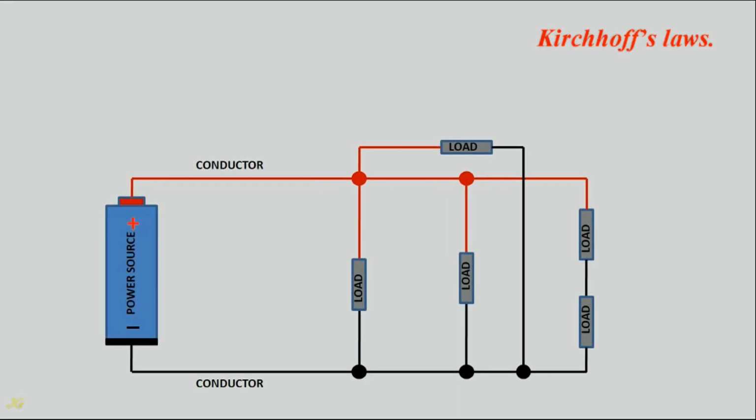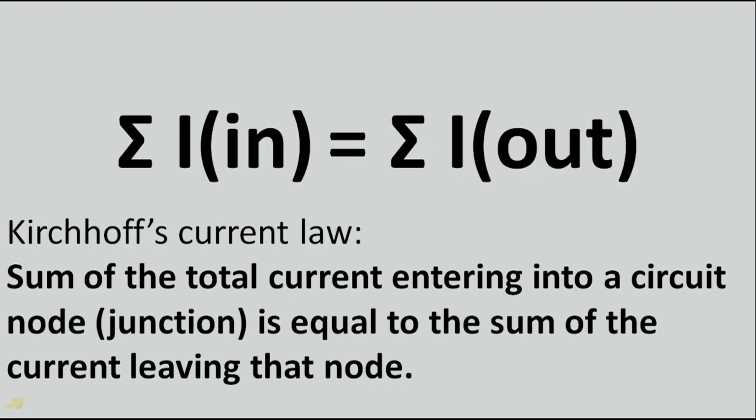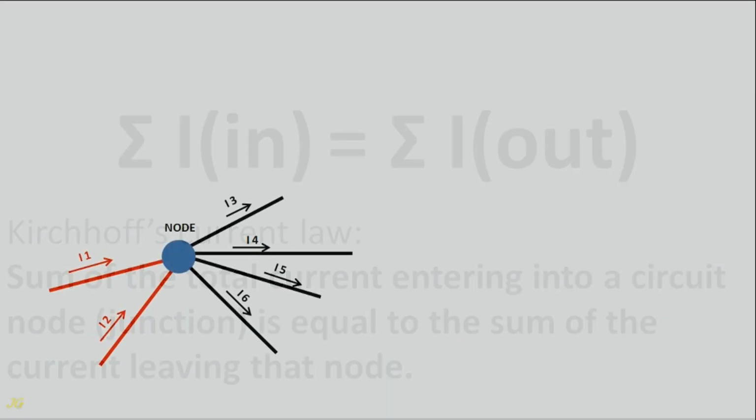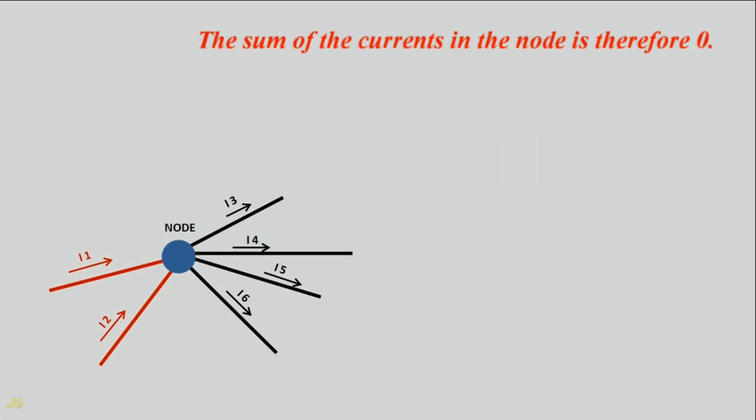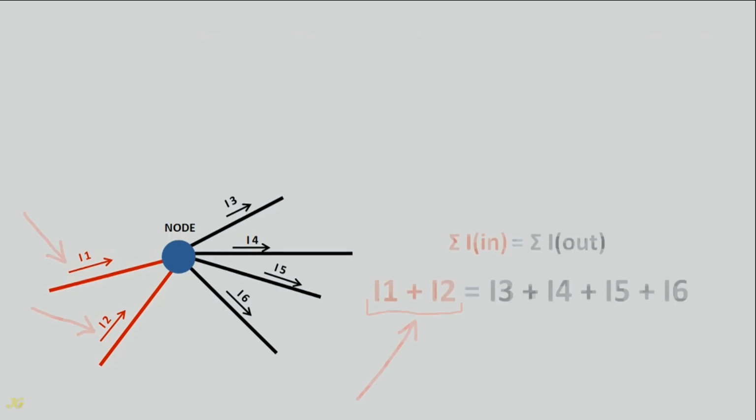Kirchhoff's laws. Sigma I in equals sigma I out. Kirchhoff's current law: the sum of the total current entering a circuit node, or junction, is equal to the sum of the current leaving that node. The sum of the currents in the node is therefore zero.